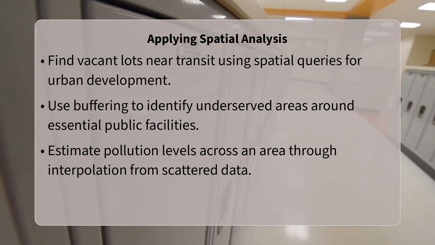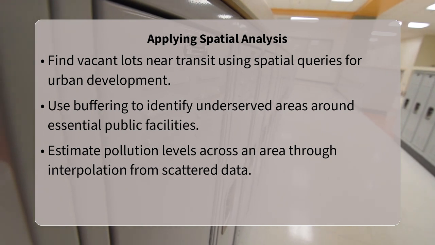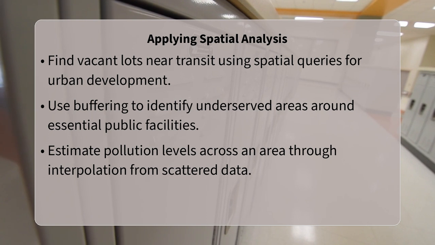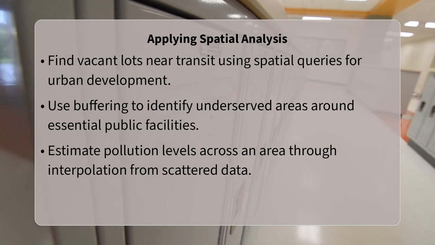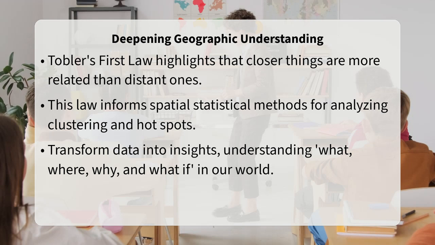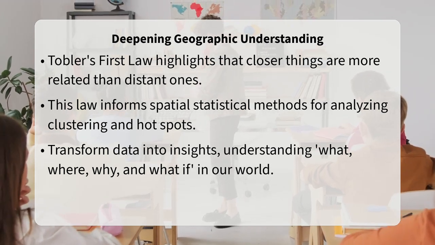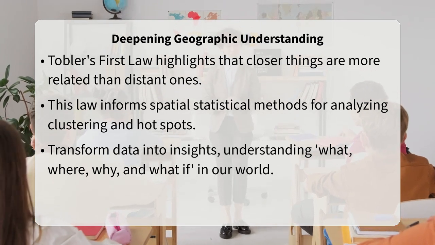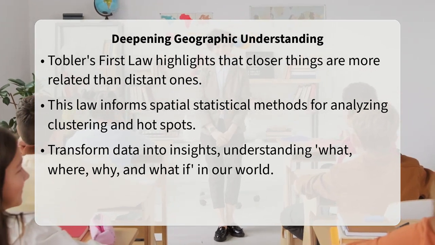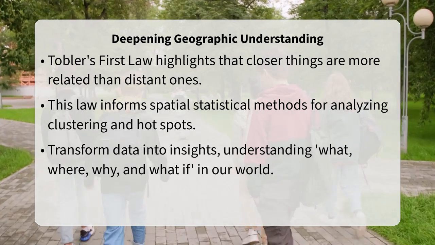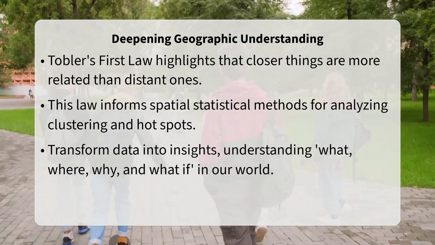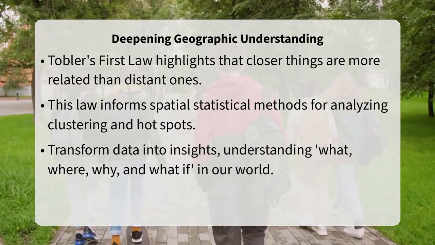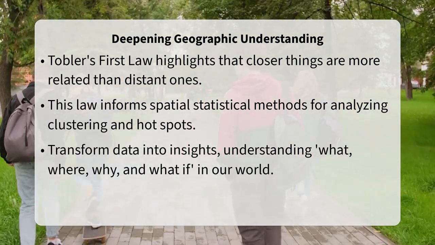A fascinating insider detail is the concept of Tobler's first law of geography, which states that everything is related to everything else, but near things are more related than distant things. This fundamental principle underpins many spatial statistical methods, guiding how we analyze clustering, dispersion, and spatial autocorrelation. Understanding this law helps explain why methods like kernel density estimation, which identifies hot spots, are so effective in geographic analysis.